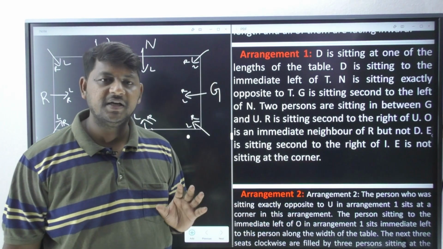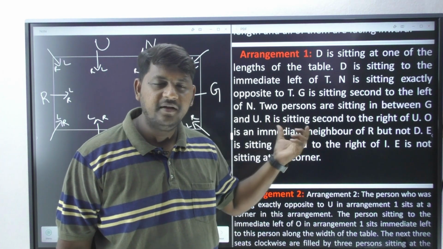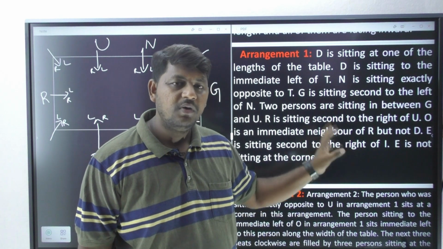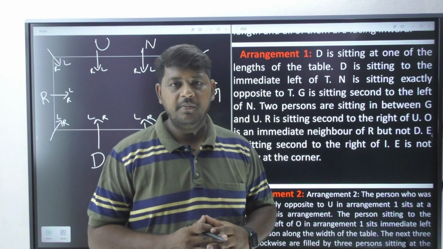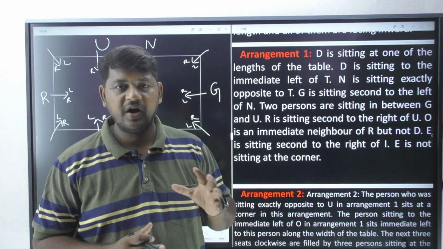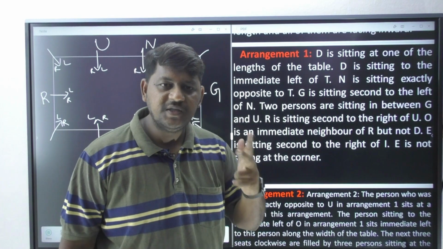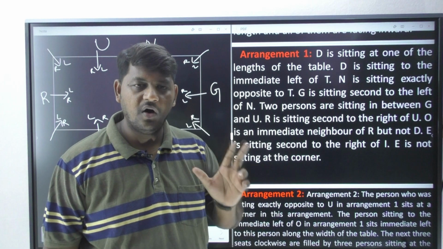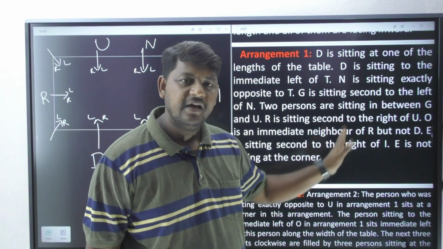This negative information is occurring over here, and that negative information is actually mentioning with whom? Obviously D and O. D and O cannot come adjacent to each other, next to each other. All three keywords are saying regarding the first person.